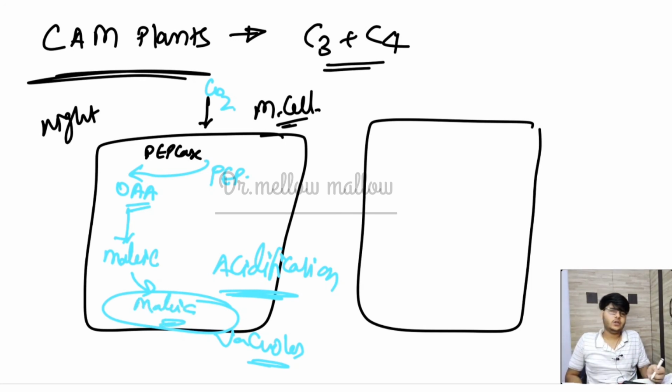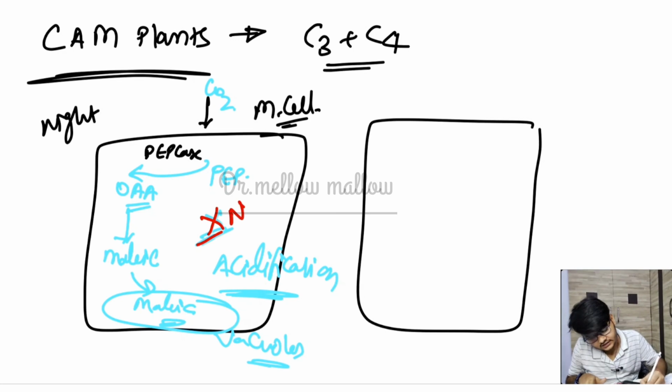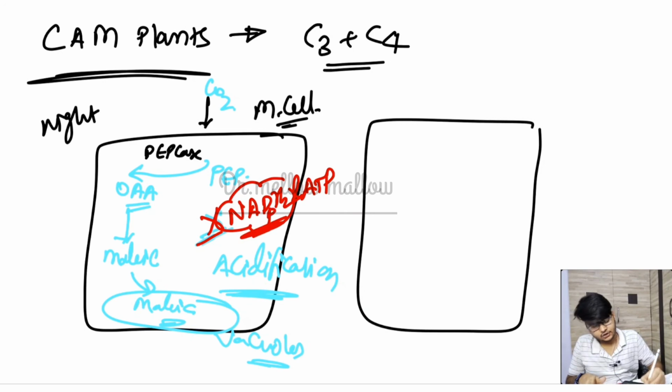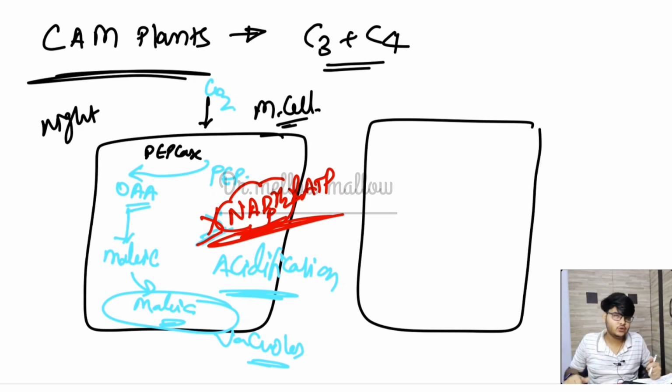Malic acid is not converted again into pyruvic acid liberating CO2. This cycle stops here in the night time. But in the day, when the sunlight appears, with the help of light energy, the light reaction will happen, and with it we get ATP and NADPH2, which might have been exhausted. In the absence of NADPH2, if malic acid were converted into pyruvic acid, CO2 would be liberated. There is no use, because CO2 can't be reduced when there is an absence of NADPH and ATP. Why is there an absence of NADPH and ATP? Because there is no light here.